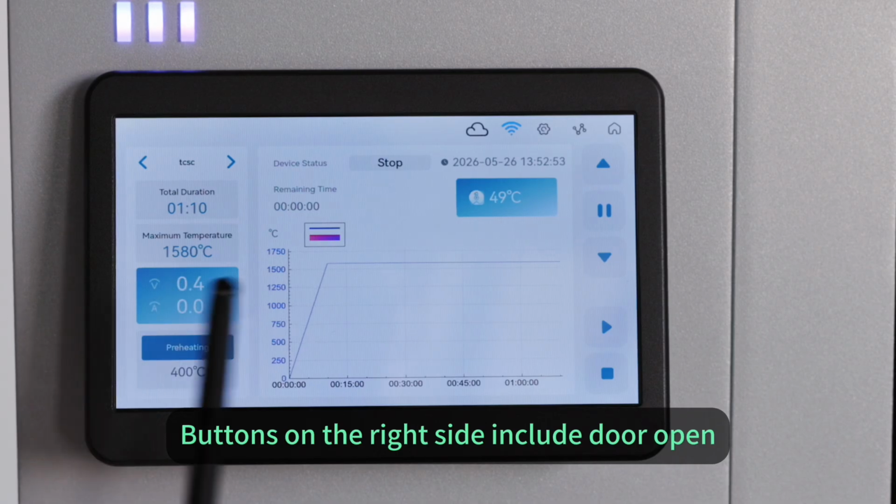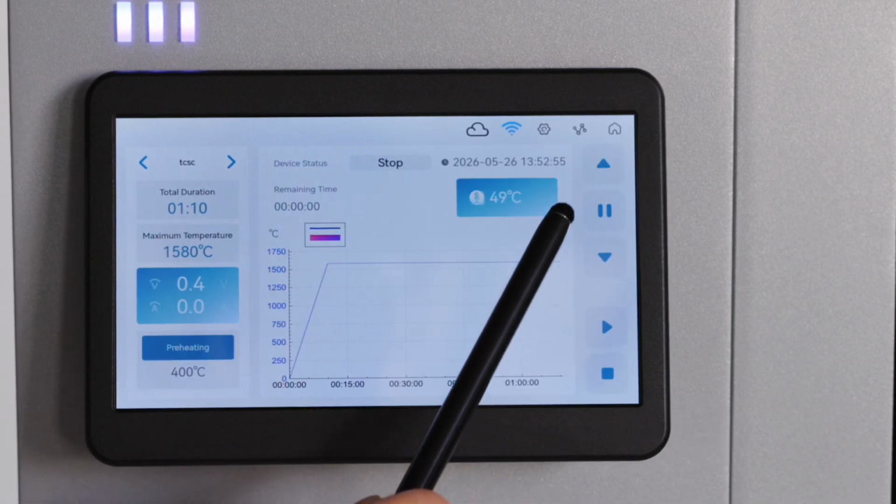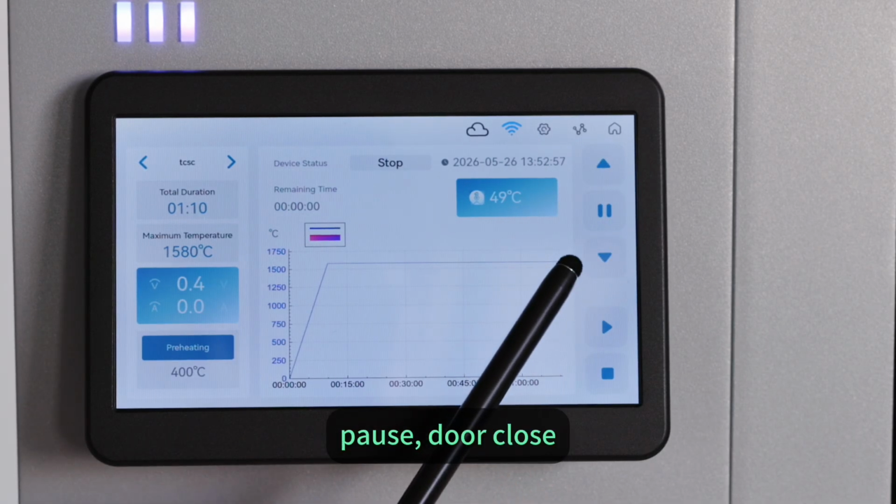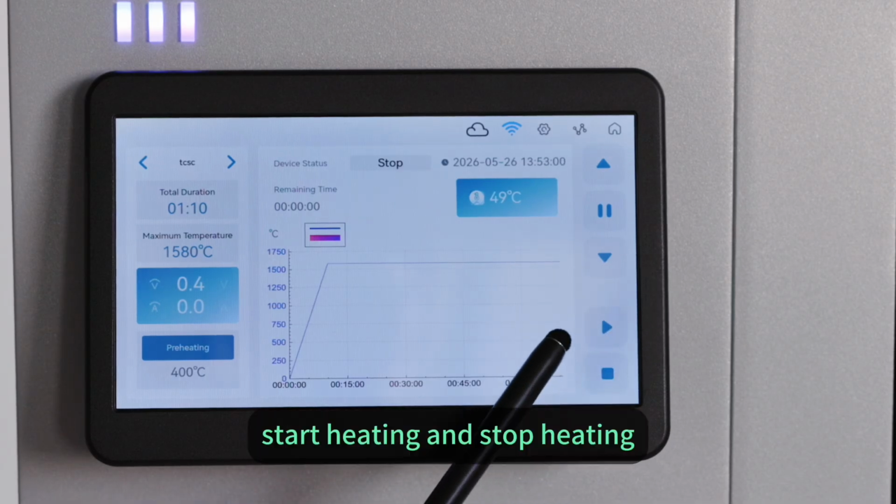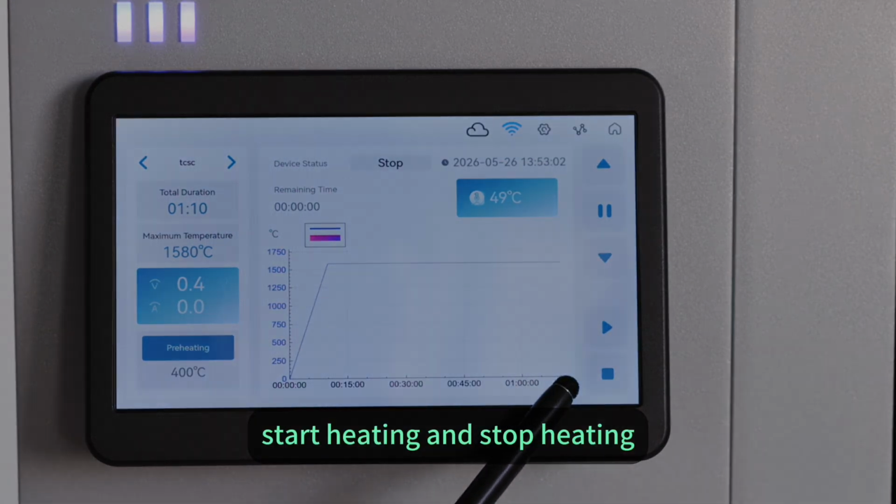Buttons on the right side include door open, pause, door close, start heating, and stop heating.